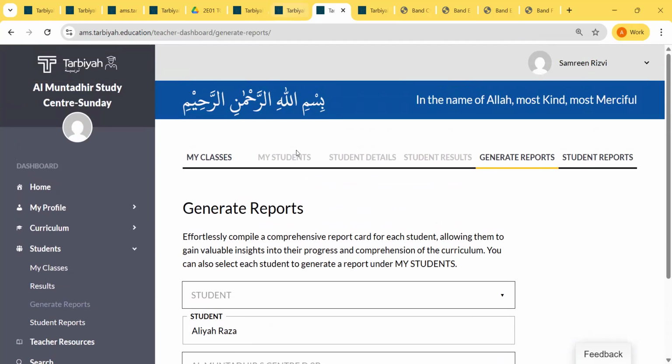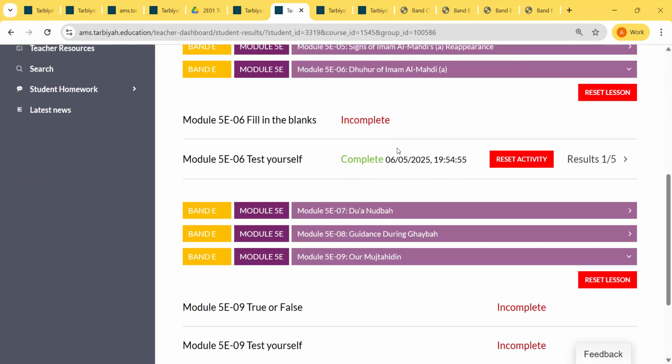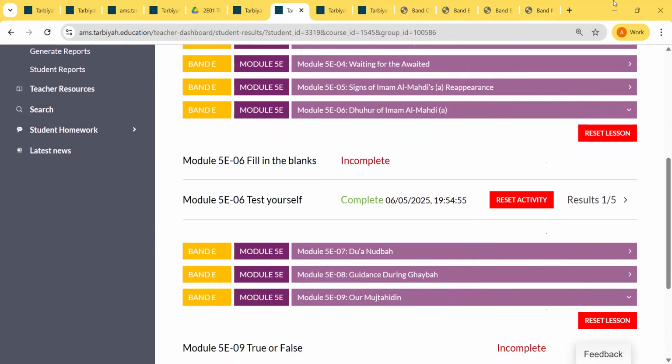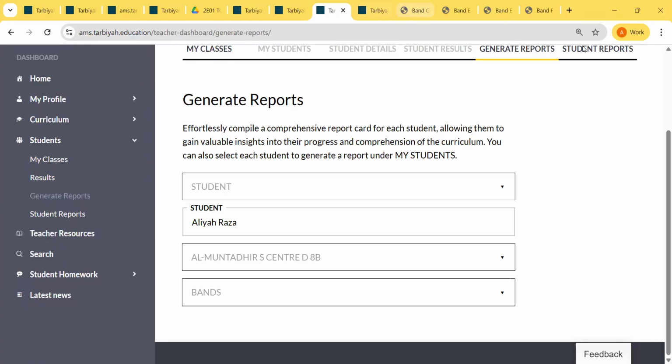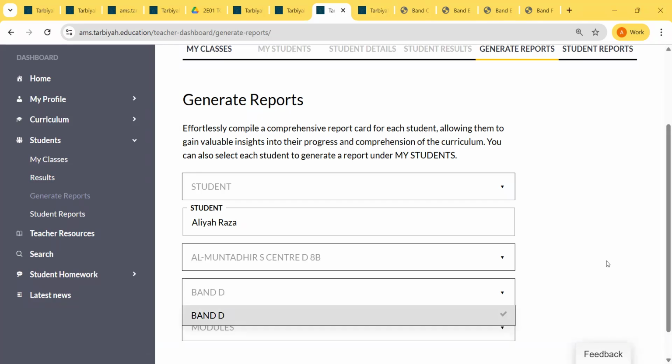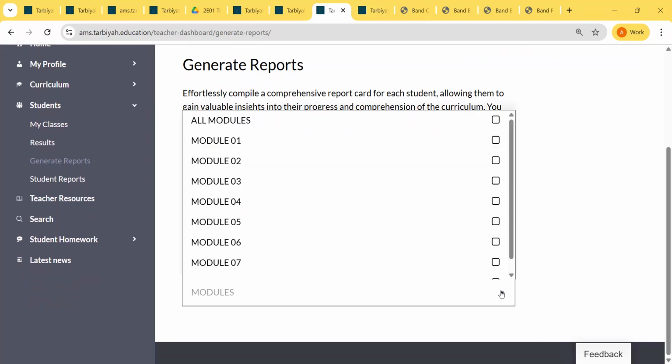Sorry, it's not working from here, but I can also. So yeah, this is now showing me the band. I click on the band and then it will show me the modules.